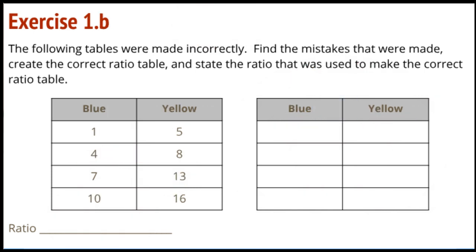All right, exercise 1B. So I'm going to look here. This is a times 5, and this is a times 2, and this is a times, wow, not sure what that is. And here is a, not sure what that is either. So I'm having a really hard time looking at this and saying, what ratio were they using? It's kind of all over the place. Now I see that they have done a +3 all the way down.